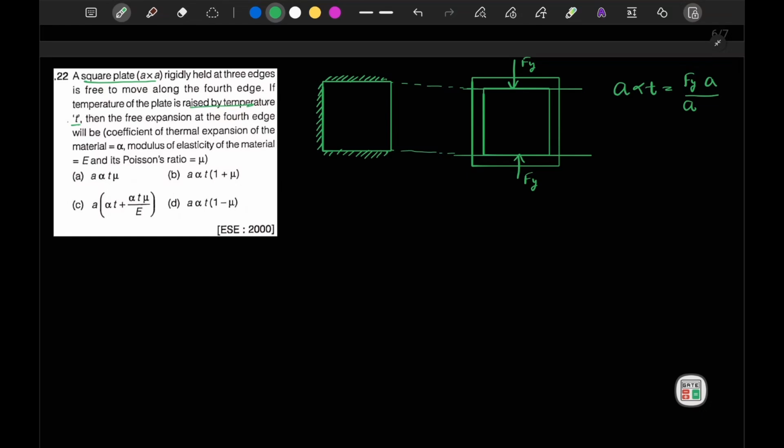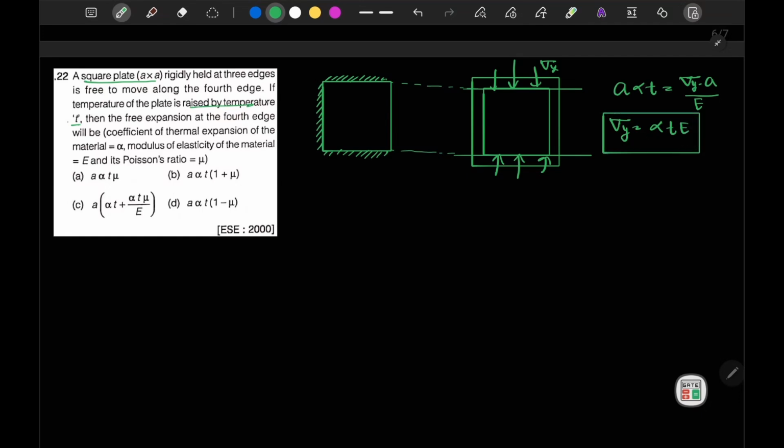Or instead of Fy, let's say this is sigma y. Now I can write sigma y into A, that is length, upon E. So from here I can calculate the value of sigma y, which I can write as alpha T E. This is our sigma y.